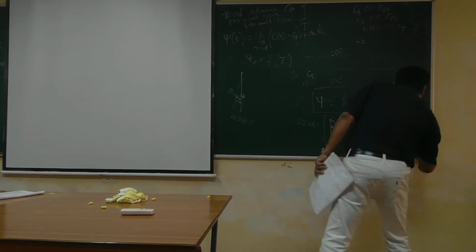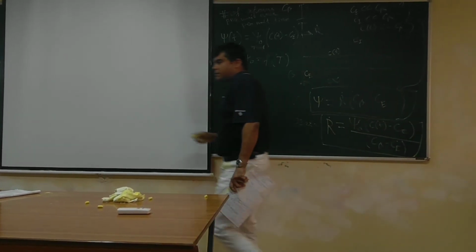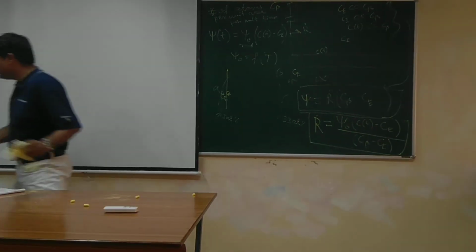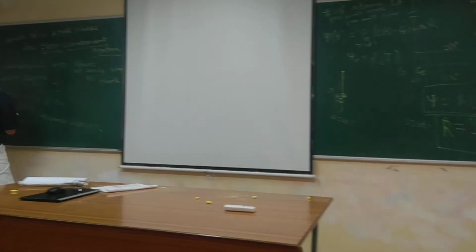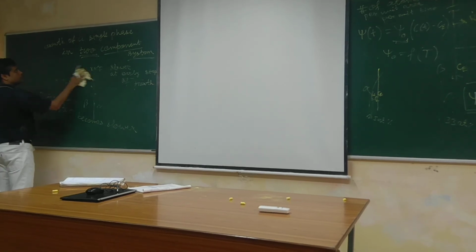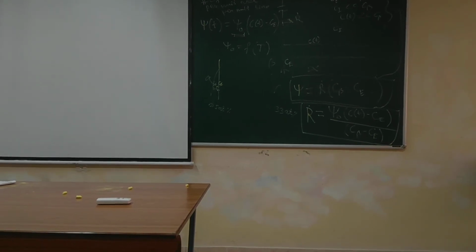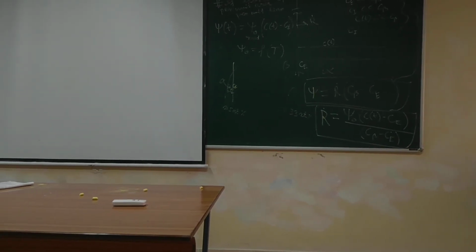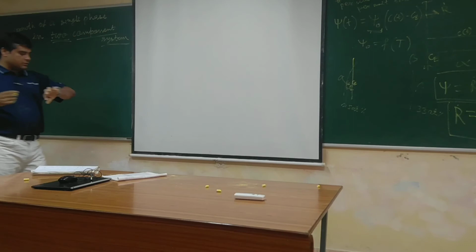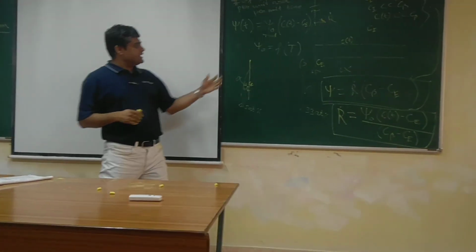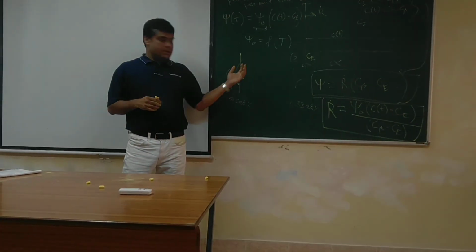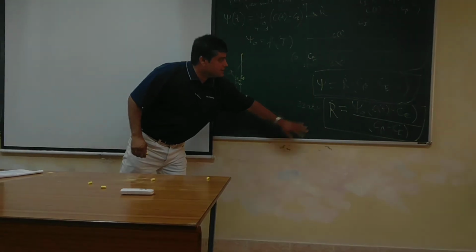This is your r dot, that is the growth rate. So your growth rate of the product, when you are assuming interfacial reaction is the slowest step, will be given by that.